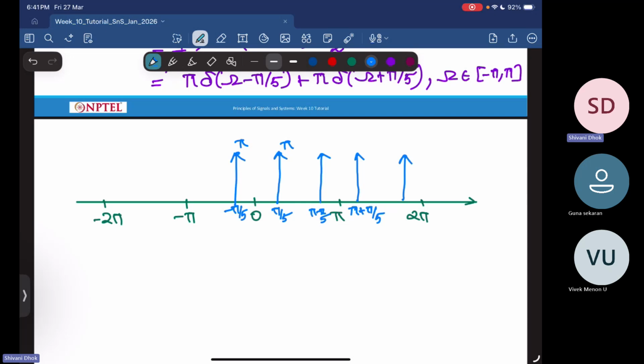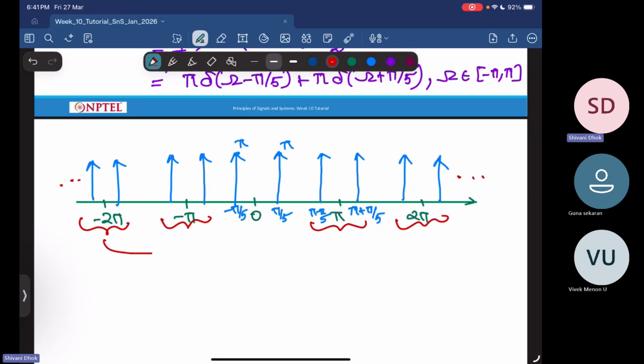And again you will see them at minus pi plus pi by 5, minus pi minus pi by 5, minus 2 pi plus pi by 5, and minus 2 pi minus pi by 5. So you will see replicas, and it will repeat at every such interval.